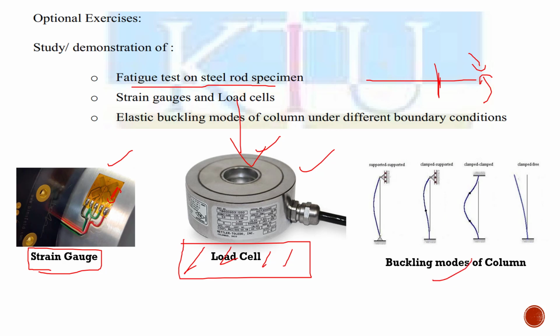And the last one is on the buckling modes of the column. I hope you learned this one also, different buckling modes, the Euler buckling formulas. Based on the boundary conditions, the column will behave in different buckling modes. This is the case of both ends simply supported. Suppose one end is fixed and one end is hinged, and both ends fixed, and one end free. So these are the 15 experiments which are there in the syllabus, and we will take 12 experiments out of this.